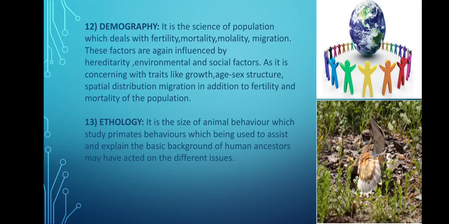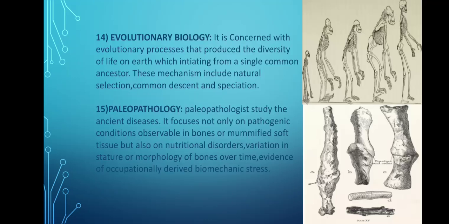Next, evolutionary biology. This branch of physical anthropology deals with the evolution of man. What are the factors responsible for variation that produce the diversity of life on earth, starting from a single common ancestor?